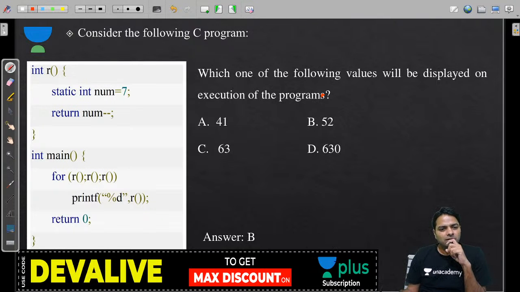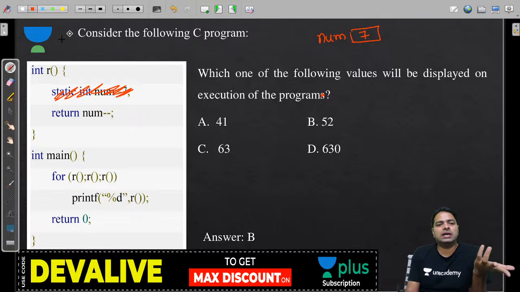Okay. Now you have a static variable. So I'm just talking about the static variable first. I have a num which is 7, and I'm deleting that immediately because I don't want to use that statement ever again. Before execution I have initialized it.